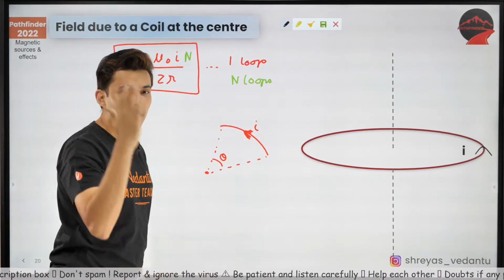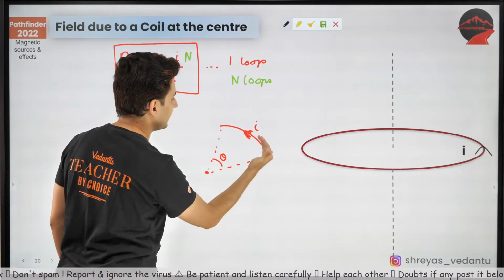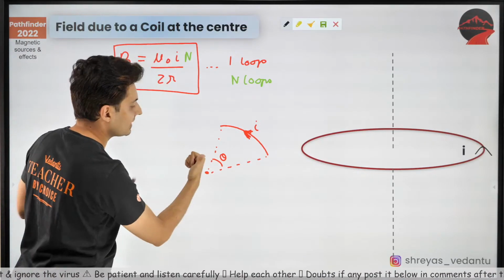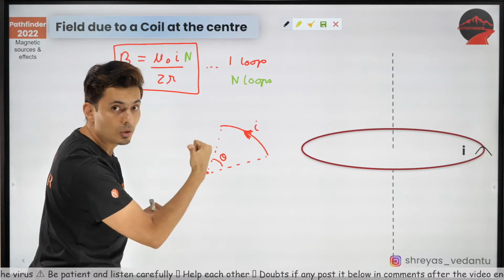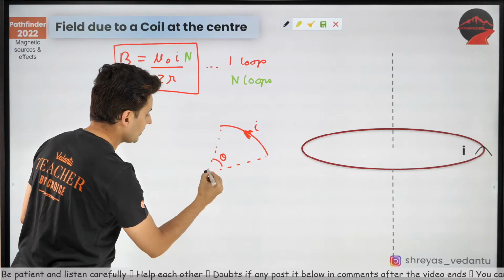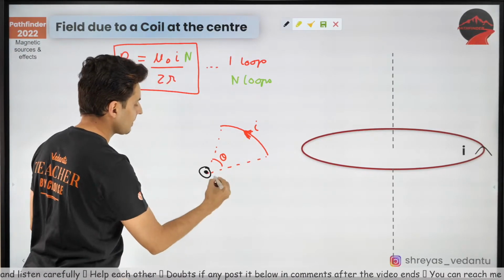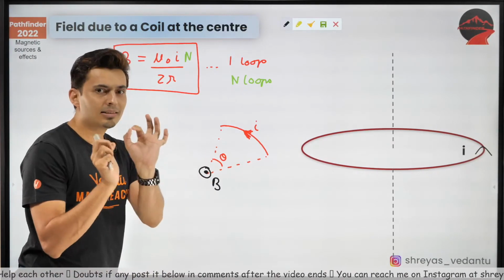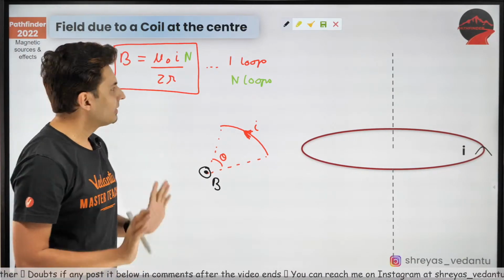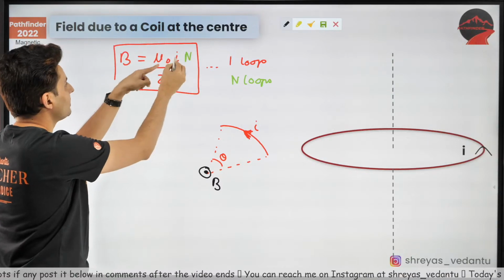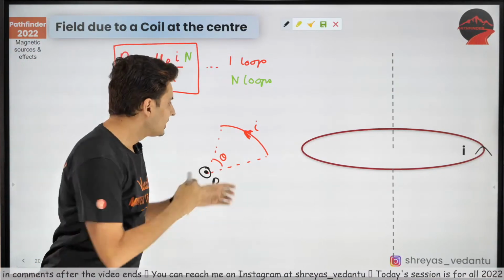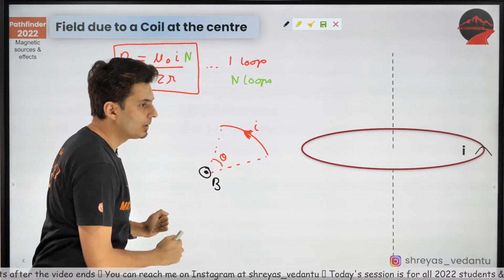Remember, curl your fingers in the direction of current. See, where is the thumb coming? Towards you. That means the magnetic field will be towards me. What is the magnitude? Guys, the logic is simple. This mu naught I by 2r is the formula for a complete loop. This is only a part of the loop.